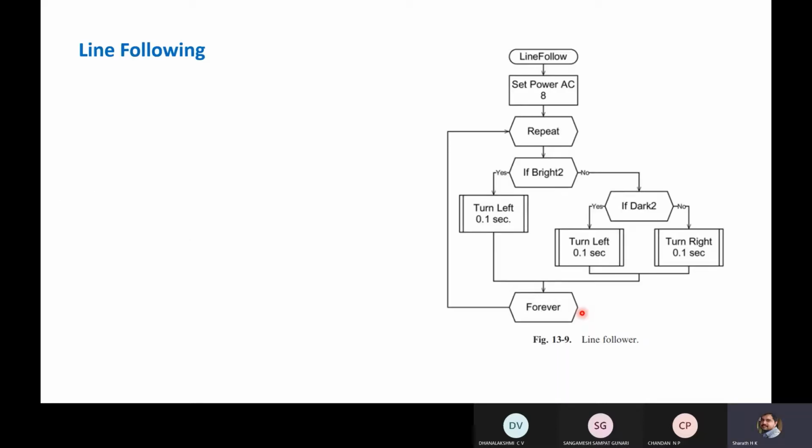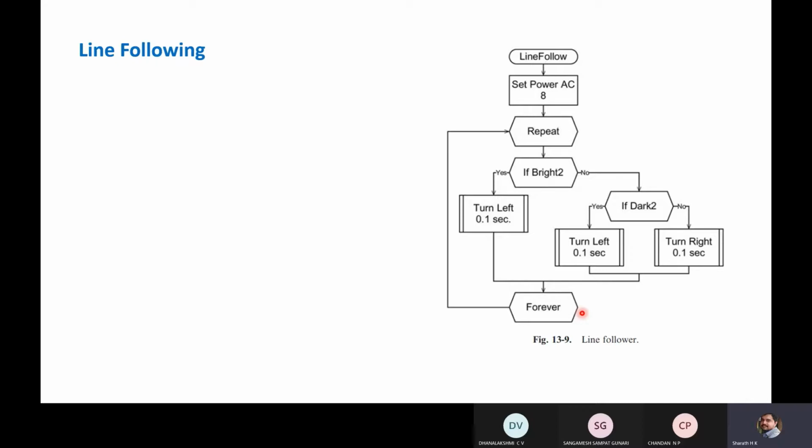Next, line following. This is also another strategy used to navigate a robot. It may be based on color detection. You will have a path. It may be a black path on a white floor, or a white path on a black floor.